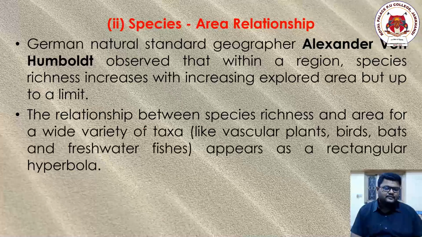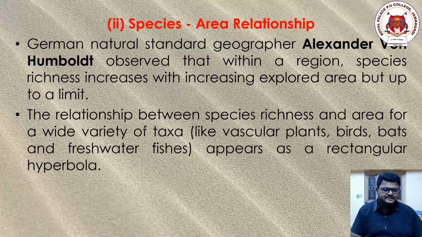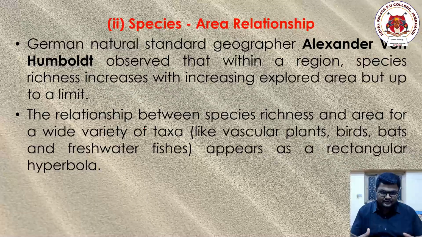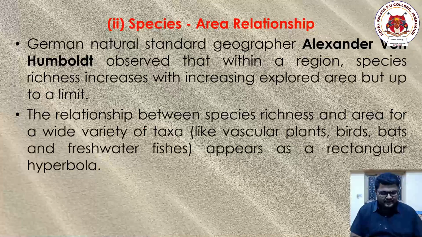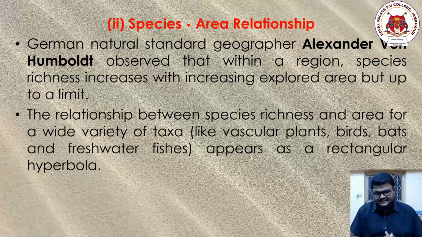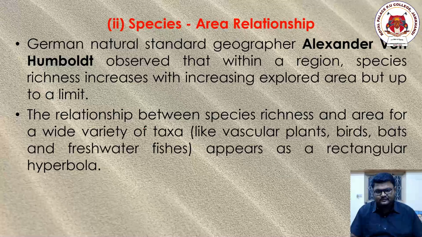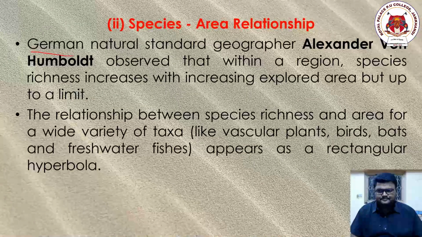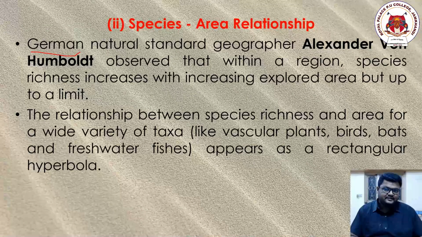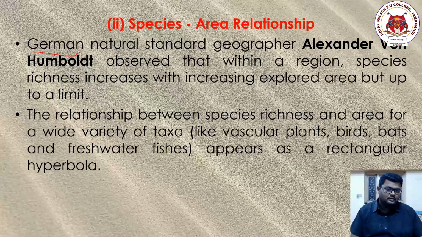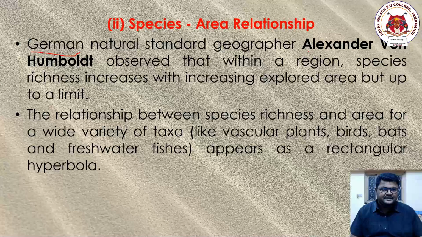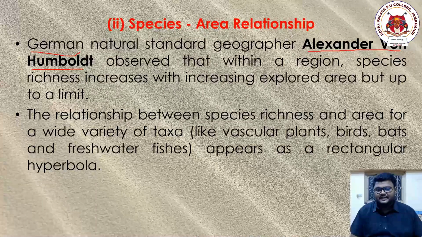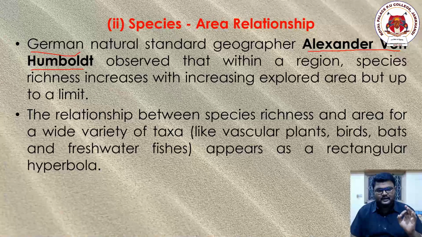Now, this is quite easy to understand and quite complex to understand once again. How actually are you saying like this, sir? See, there was one scientist and he was from Germany. And this German scientist was a geographer, and his name was Alexander von Humboldt. The name is Alexander von Humboldt.